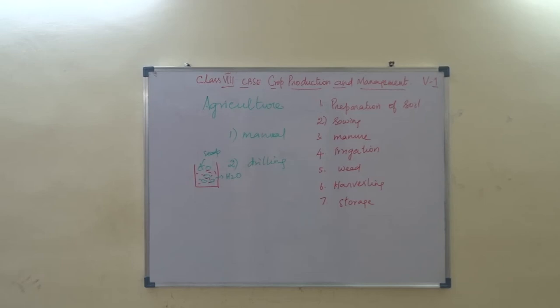Another one is seed drill, which is used for sowing with the help of tractors. The tractor driven seed drill sows uniformly with proper distances, where equal distances are helpful. I hope you are following this. So manual sowing is just scattering, and then using the funnel type. Another one is seed drill, where it is tractor driven.